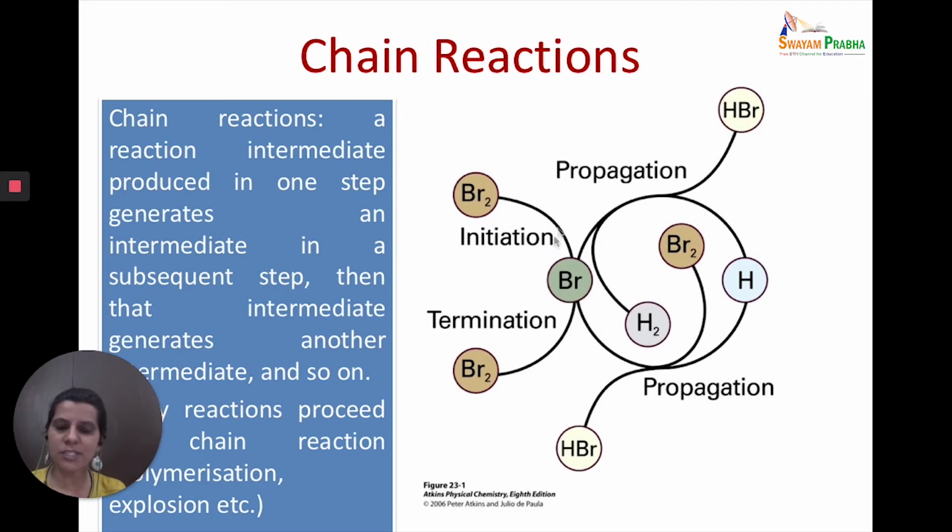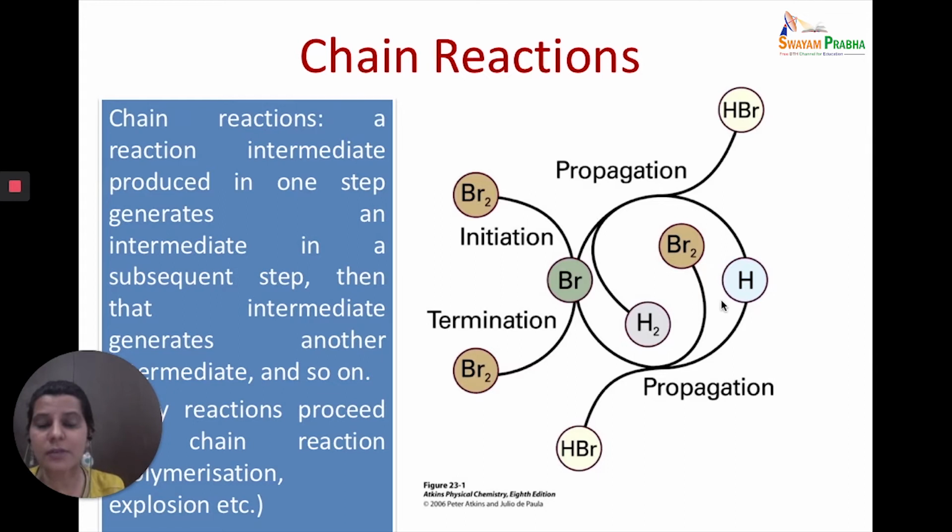We are going to discuss these steps, leading to the formation of product. So you have first the reactant forming an intermediate, resulting in the formation of product with a large number of multiple steps. So this is the perfect example of how chain reactions proceed.